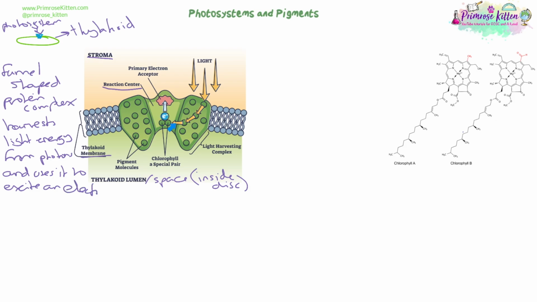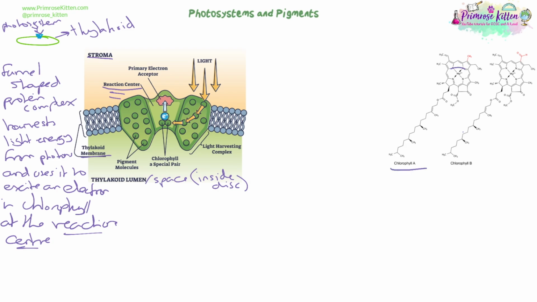So we have chlorophyll here in the center, and we also have some other pigment molecules here. But our chlorophyll is where we're going to excite the most electrons. If you look, the chlorophyll is in the section that we call the reaction center. Okay, so the reaction center is where we have our chlorophyll, and that's where the exciting of the electrons is going to be happening.